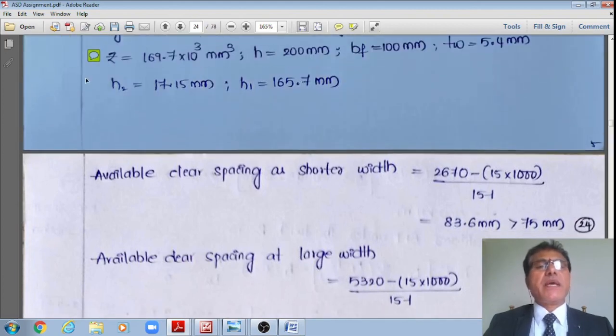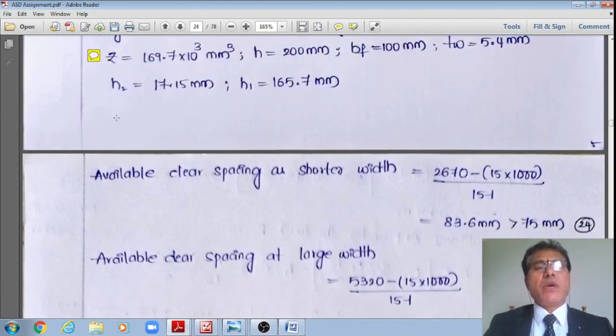Therefore, now I'll do once again all the relevant checks. Once I fix a trial section, all those checks that you have done previously, you have done these checks twice. Therefore, I'll initiate a few of the checks and skip the others.